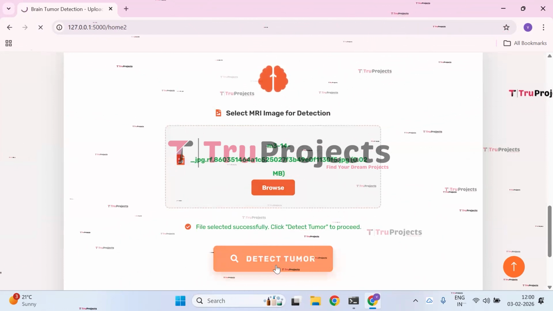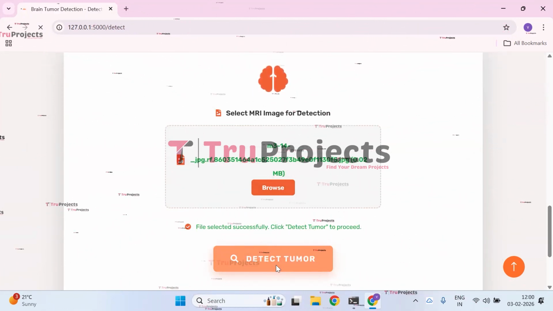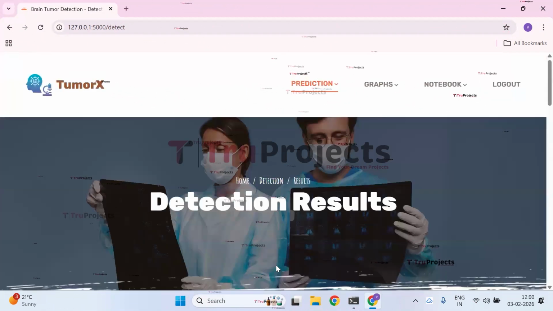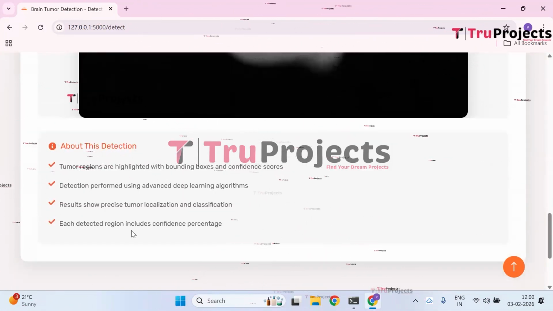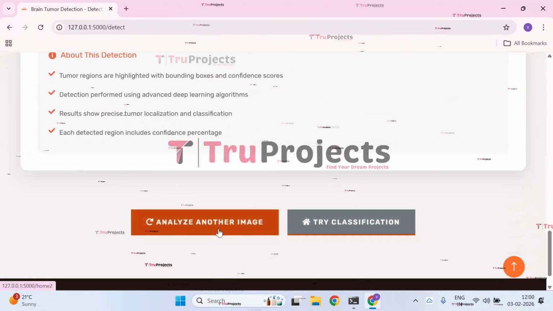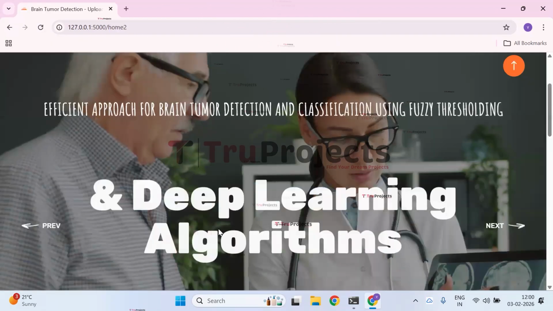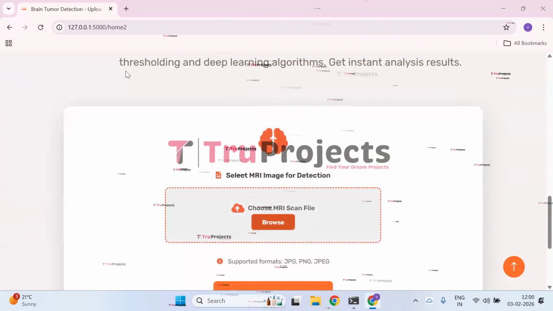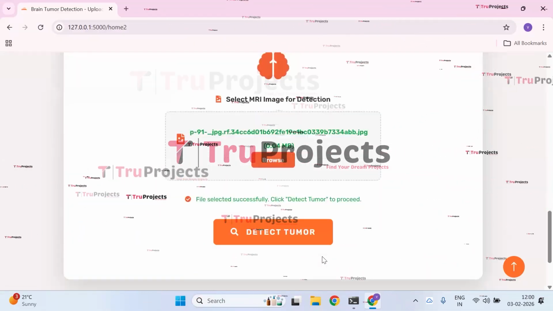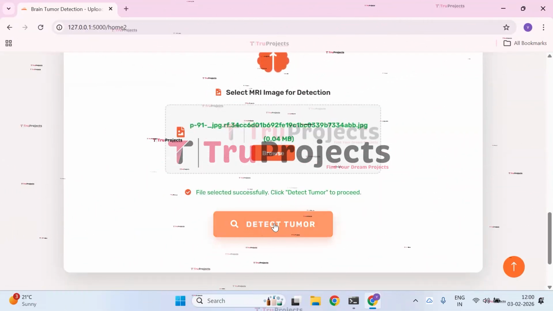Click on detect tumor. The given image is pre-processed and the output is displayed as benign glioma. And about the detection, it's given clear. Then click on analyze another image so that the form will be opened again where you need to upload the image of another. The image has been successfully uploaded, and click on detect tumor.